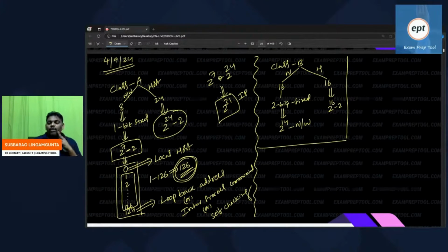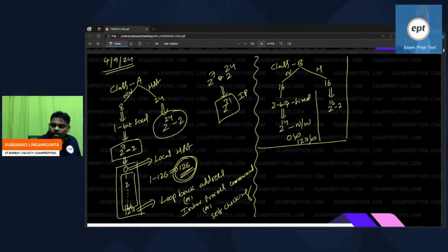Someone is saying, why 127? They have given a name also, madam. 127 is the loopback address. There is no 127 in class B. In class B, network 0 is not possible and 127 is not possible. From where will I bring them? If they were also available in class B, I would definitely do minus 2.